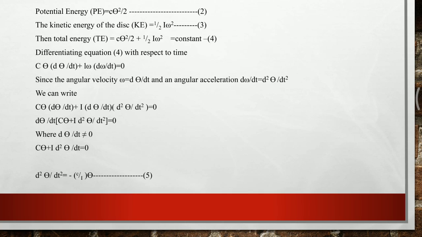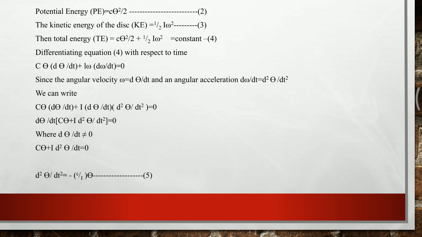However, 2 cancels in both the terms, leaving the terms c theta d theta by dt plus, the second term, I into omega d omega by dt, and differentiation of a constant is 0. Therefore, the total value of this expression is c theta d theta by dt plus I omega d omega by dt is equal to 0.